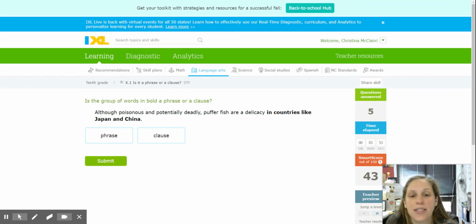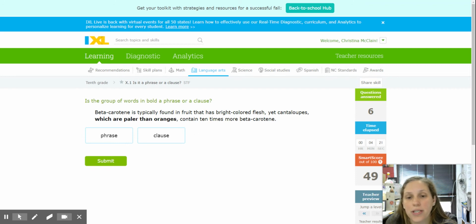Although poisonous and potentially deadly, pufferfish are a delicacy in countries like Japan and China, right? Pufferfish here would be my subject. Are a delicacy is part of my predicate, but it's a prepositional phrase because we have in, right? In countries like Japan and China. So this is a prepositional phrase, so it's a phrase. Beta carotene is typically found in fruit that has bright colored flesh, yet cantaloupes, which are paler than oranges, contain 10 times more beta carotene. So this is like that practice one that we saw, right? We have which is my subject. Are paler than oranges is my predicate. So this is a clause.